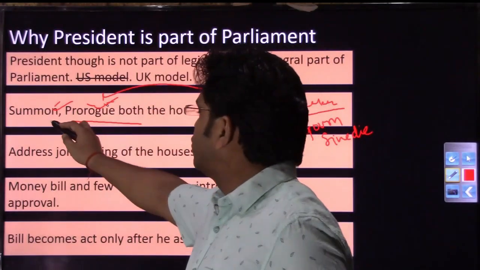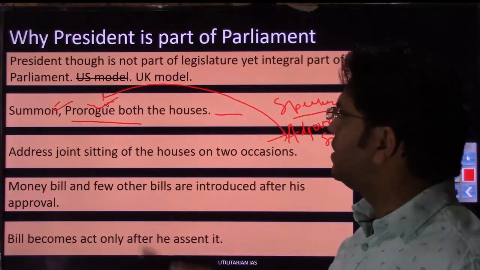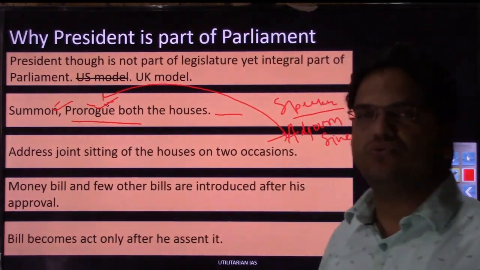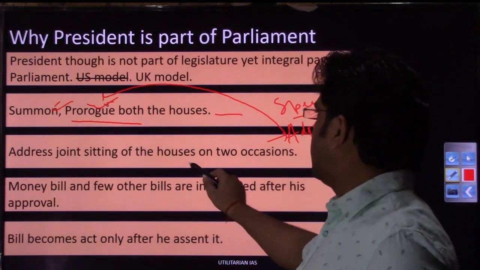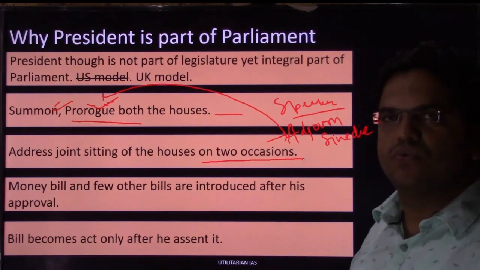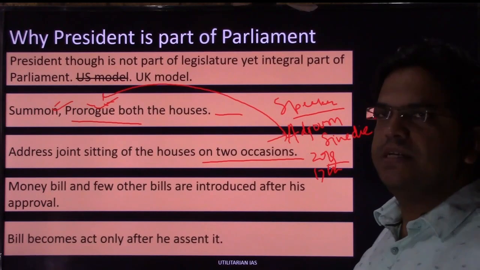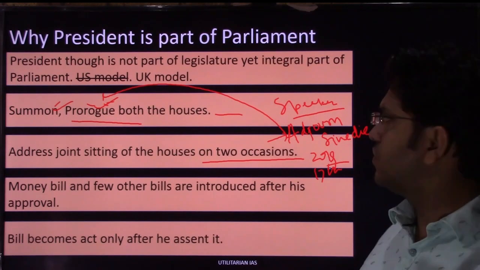So these two are the functions of the president with respect to Parliament. Then the president is also empowered to address a joint sitting of both the houses on two occasions. The first occasion is when you have a newly instituted Lok Sabha. In May 2019, you had the 17th Lok Sabha. As soon as a new Lok Sabha is instituted, both the houses are collectively called and the president addresses both the houses. So the first occasion is this.